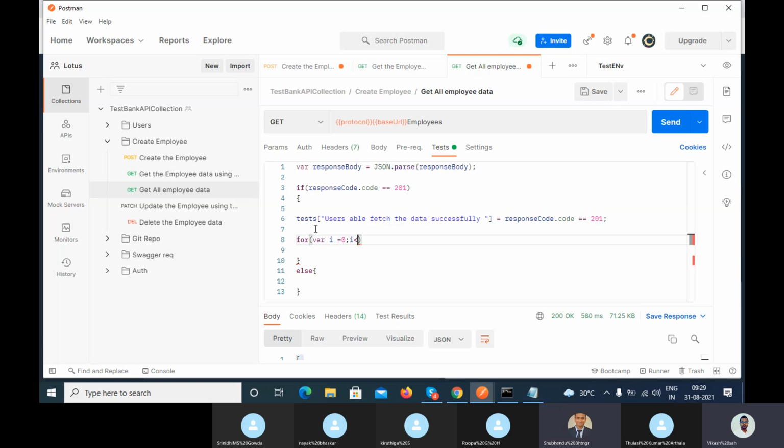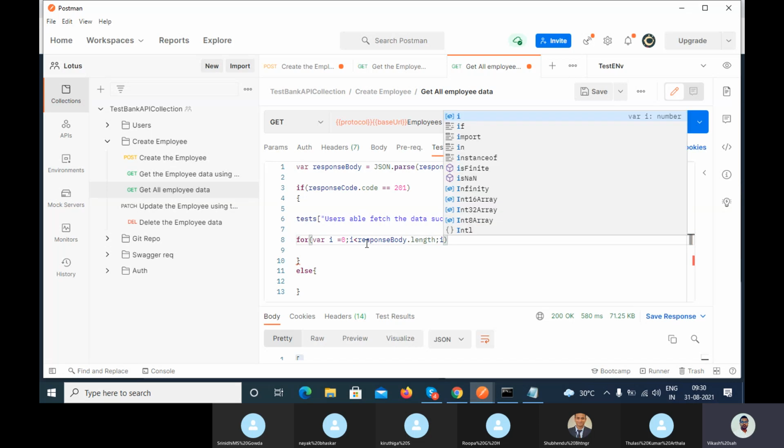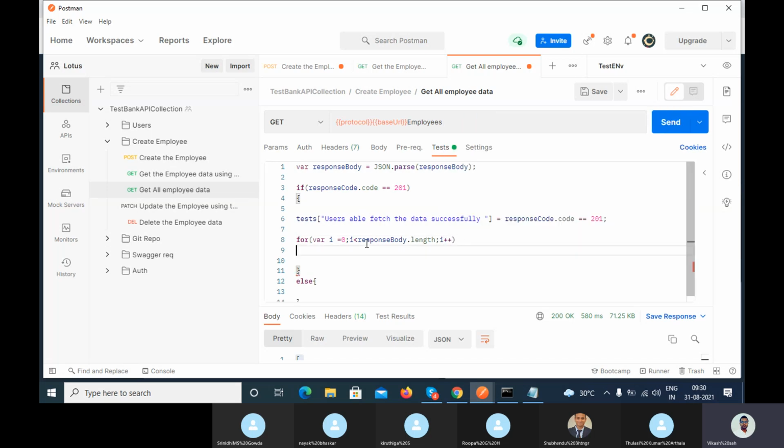Like the length of this array. Yeah, I know that, but what variable do I have to write? From where do I have to get the length? Response body dot length. Exactly. From response body dot length, because I have stored the thing inside the response body. Then increment or decrement the value.